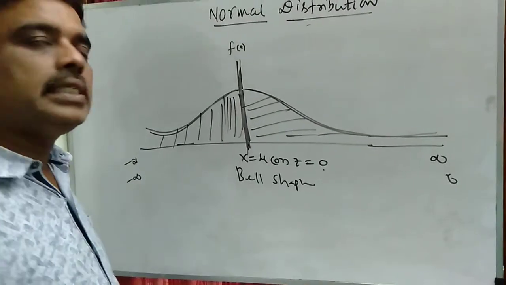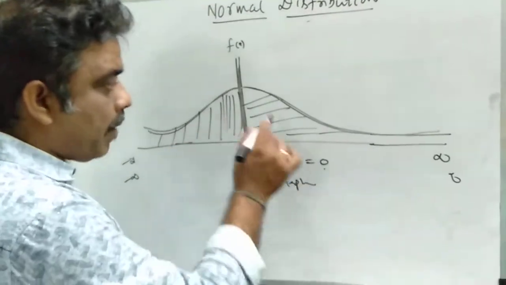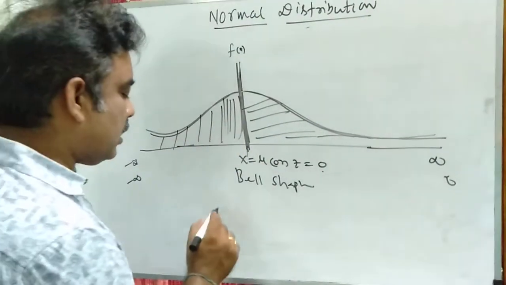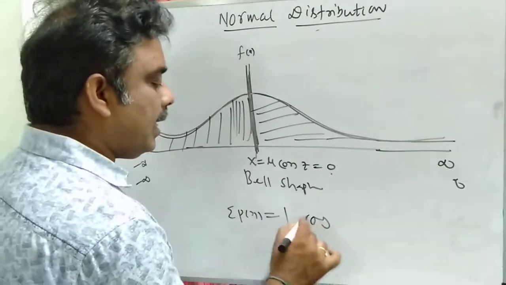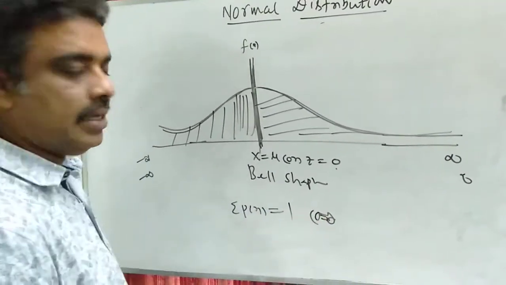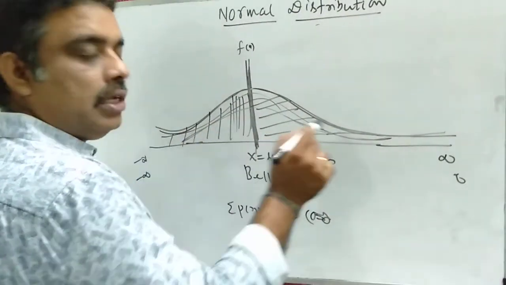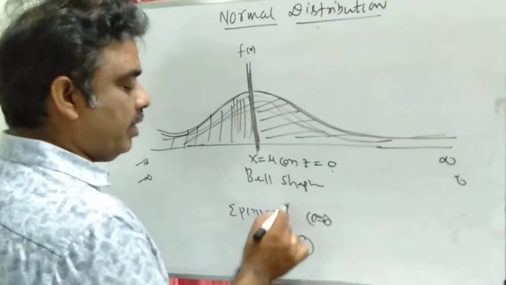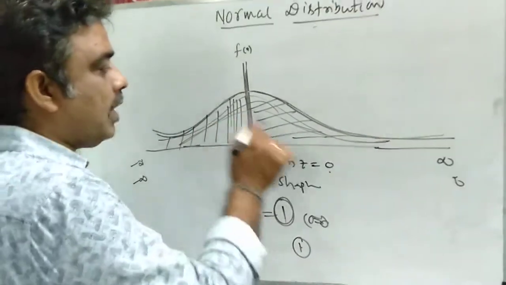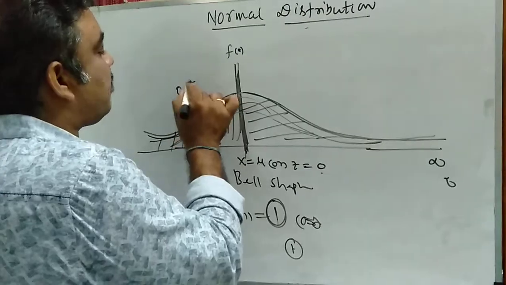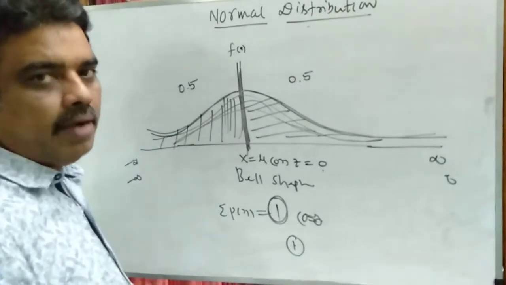And also in this normal distribution, we consider the entire probability equal to 1. We know that the sum of all probabilities is equal to 1, and here the probabilities are nothing but areas. So we treat the area as 1 unit. Under the normal curve, the entire area is equal to 1 unit. We compare the areas with the probabilities. The total area is equal to 1. So the area on the left side is 0.5 units, and the area on the right-hand side is equal to 0.5. Am I right?